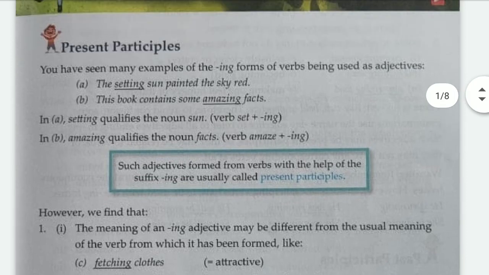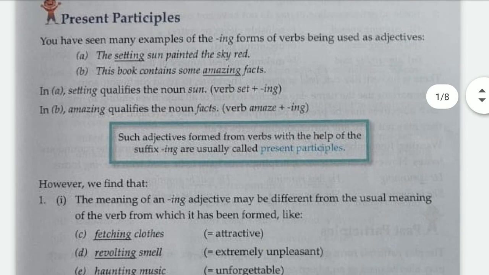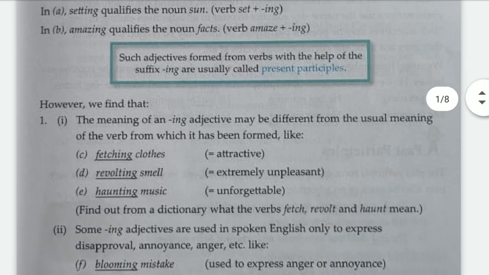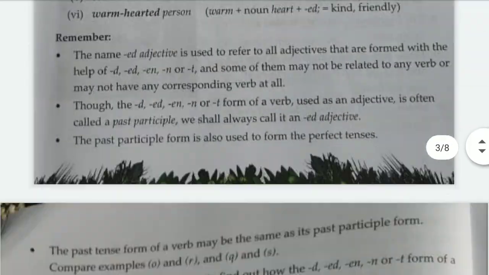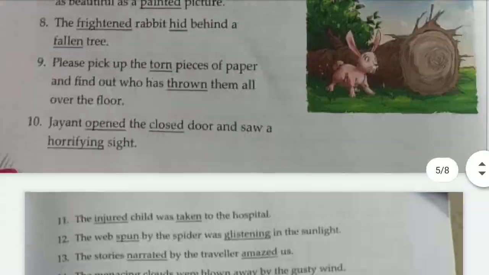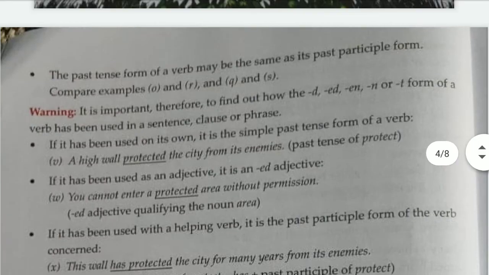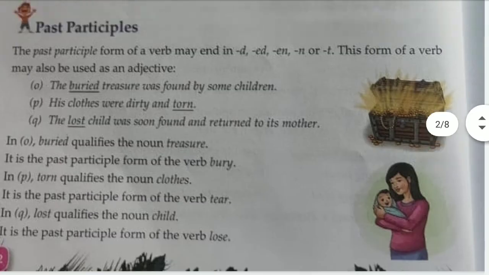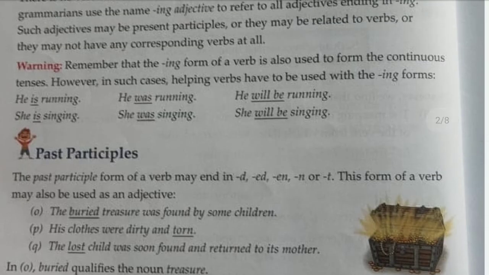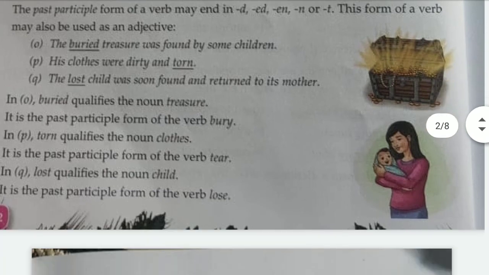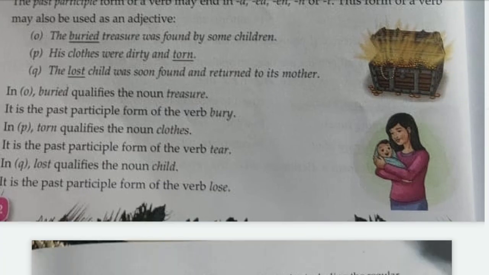Present participle is when the verb is in -ing form and used before a noun. Past participles are used with -ed, -en and -d, -t forms, used just before a noun, and they are also adjectives.